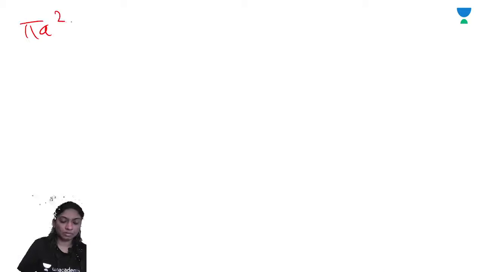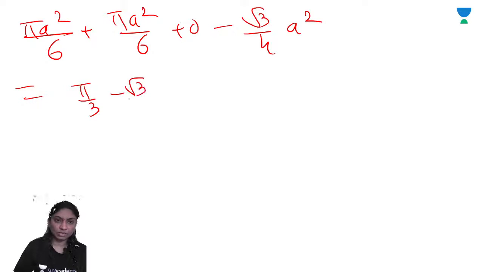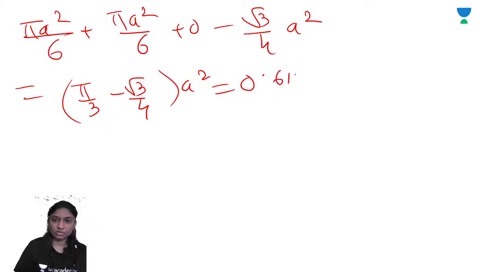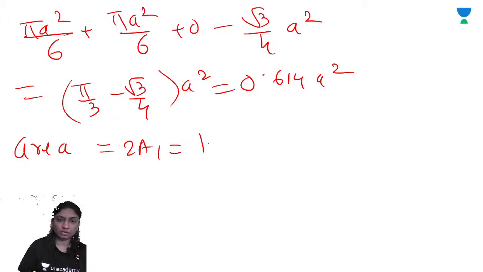Right? Ultimately, you will get pi A square by 6 plus pi A square by 6 plus 0 minus root 3 by 4 A square. Then you will get pi by 3 minus root 3 by 4 A square, which is equal to 0.614 A square. So area is equal to 2A1, which is 1.228 A square.